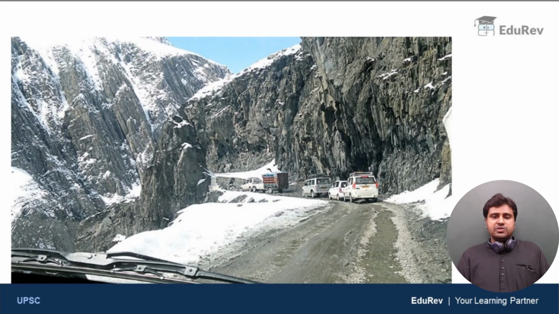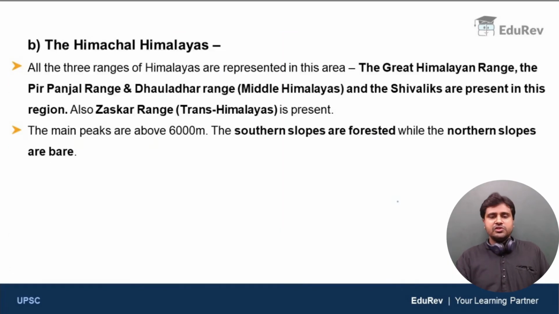Now, this is an image of National Highway 1 through Zojila. As you can see, it's very beautiful, and also the road is a bit dangerous, especially during winters, because it becomes very slippery there. Anyway, it's very beautiful, and you have to travel through this road on bike or car, once in a lifetime experience. So moving on to the next division, the Himachal Himalayas.